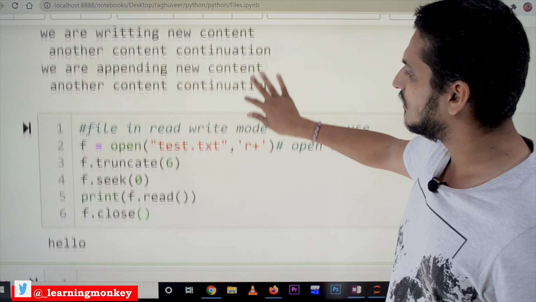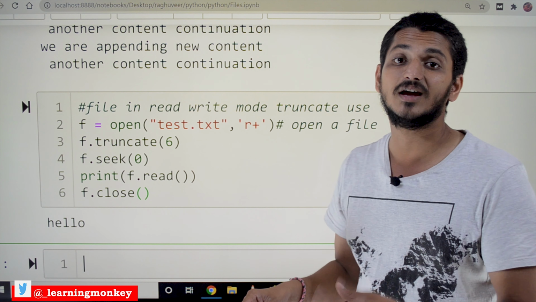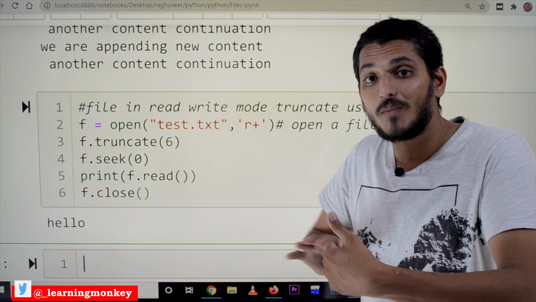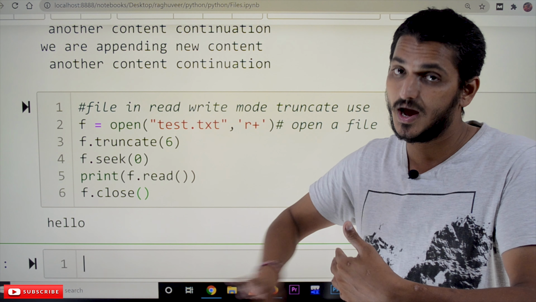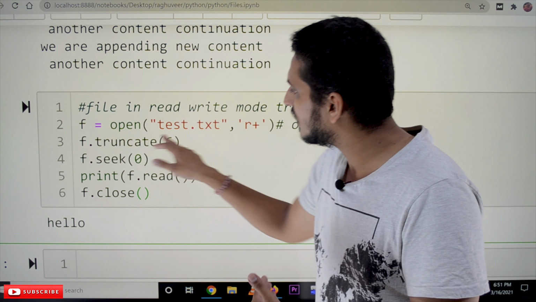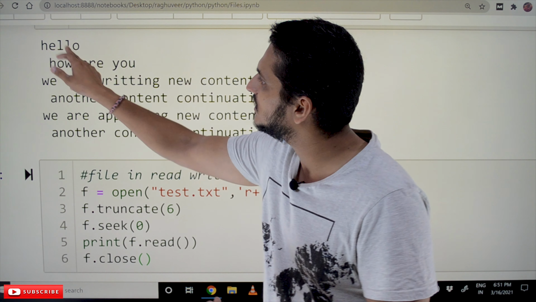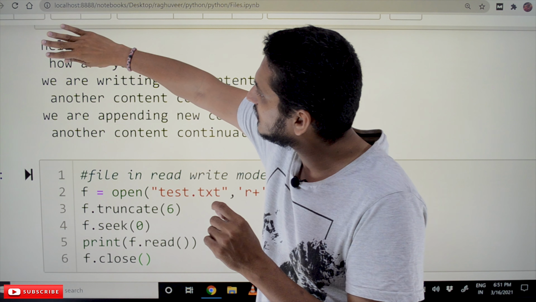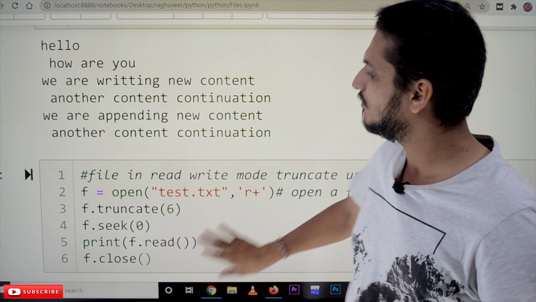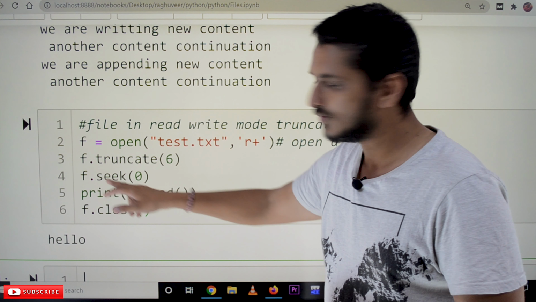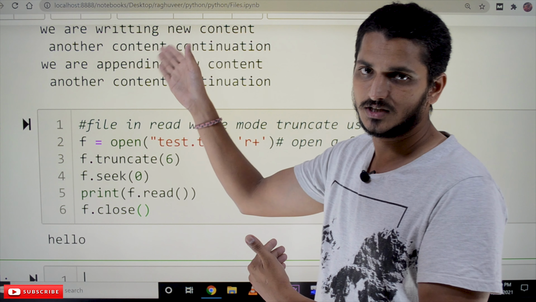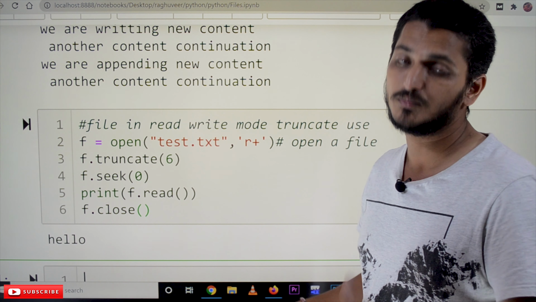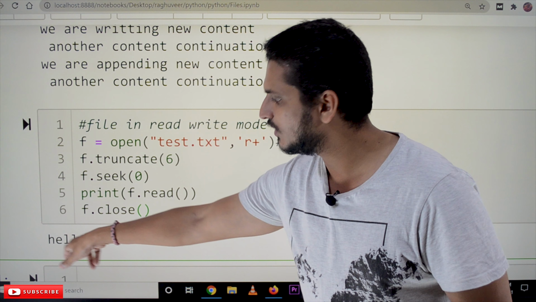Now next, with the file open in read and write mode, we are using the truncate function. f.truncate(6) means the first 6 characters will be kept and the remaining data will be truncated. The first 6 characters are HELLO and backslash n, that is a character. So the first 6 characters will be present and the remaining will be deleted. Now the file pointer is at the 6th position, so move to the 0th position with f.seek(0), and print f.read(). We are displaying the content, hello. That's why we got hello.